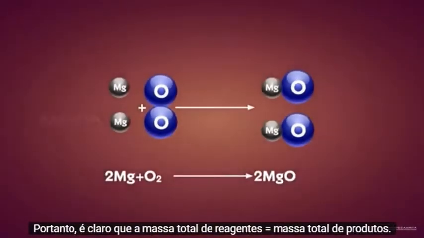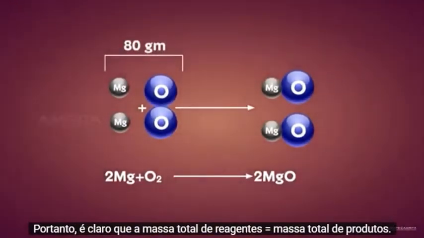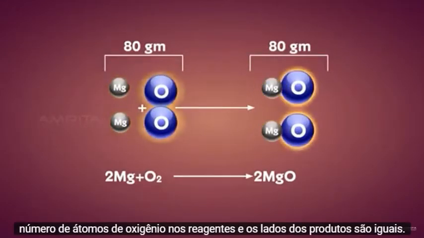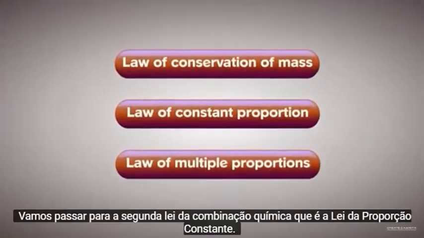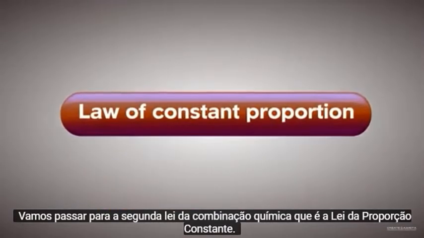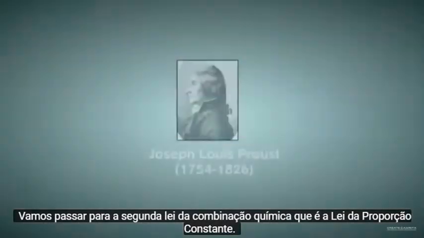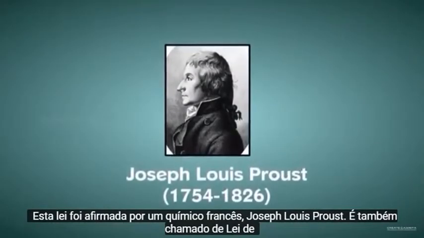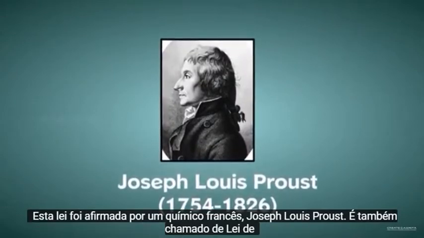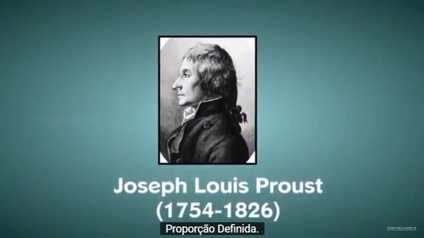Therefore, it is clear that the total mass of reactants is equal to the total mass of products. Also, the number of magnesium atoms and the number of oxygen atoms on the reactants and the product sides are equal. Let's move on to the second law of chemical combination, which is the law of constant proportion. This law was stated by a French chemist, Joseph Louis Proust. It is also called the law of definite proportion.